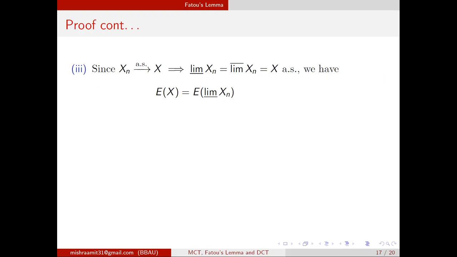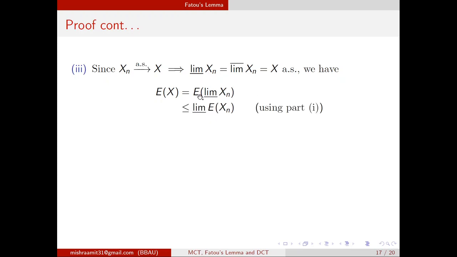Now for part 3, you have to use that xn converges to x almost surely. That means limit inferior xn, limit superior xn and x, all these three are the same almost surely, because for convergence, limit inferior, limit superior and x must be the same. So we start with expected x. You know that if two random variables are equal almost surely, then their expectations will also be the same. So since x is equal to limit inferior xn almost surely, expected x will be expected value of limit inferior xn.